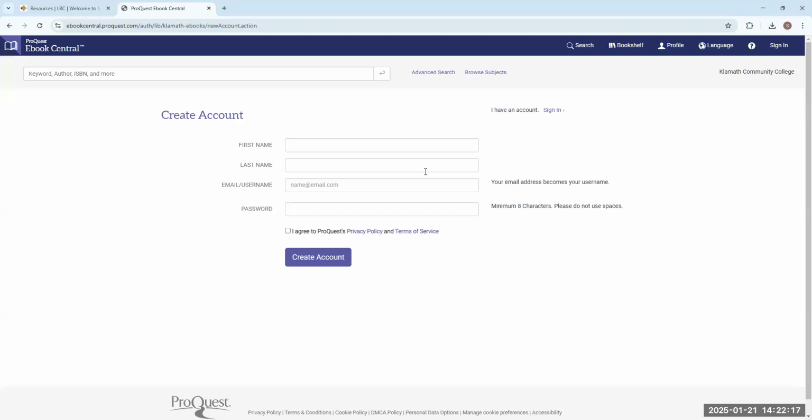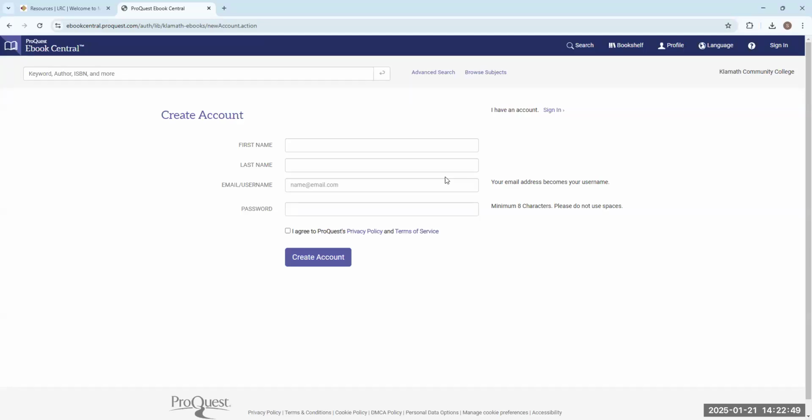If you are on campus using our campus Wi-Fi, you don't have to worry about waiting for us to approve your account, right? You can create your account, it's done, you don't have to worry. However, if you're at home and you fill out this form, you will have to wait for me or one of the library staff to approve your account. So I really recommend if you think you're going to be using ProQuest eBook Central to do this sooner rather than later so that we make sure that we can get your account approved and you'll have time to actually take a look through stuff.